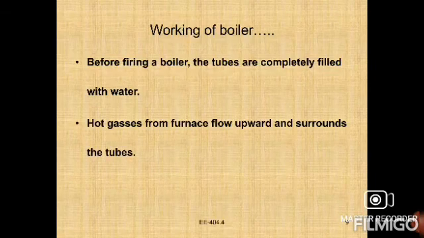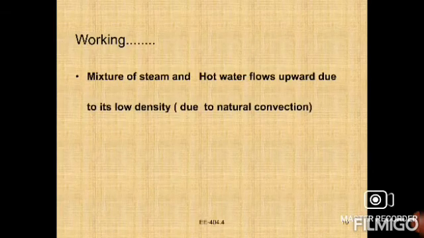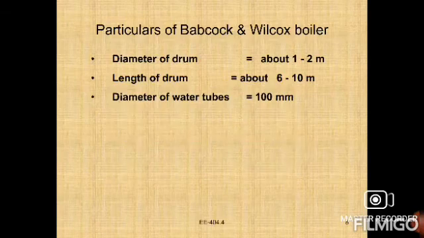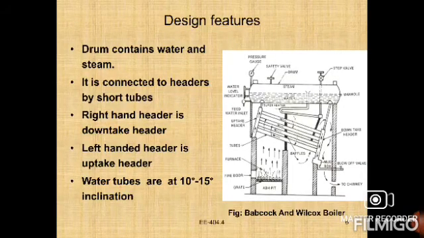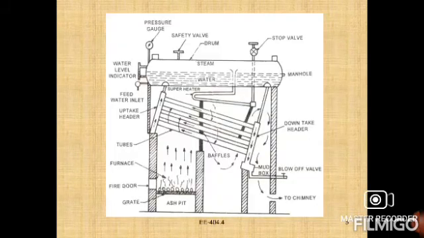Right, what is the working of the boiler? Before that, I will show the figure of the Babcock and Wilcox boiler, the working. We need to know that first of all. You can observe here the figure of the Babcock and Wilcox boiler, right? In this working, we can observe that water from the drum enters the bottom header and flows through the tubes.